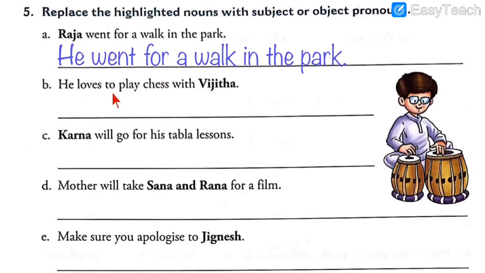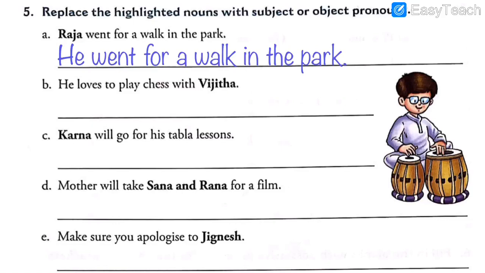Number 2. He loves to play chess with Vijitha. Now, as you know, Vijitha is the name of a girl, right? So, for Vijitha, what do we write? We may write she or we may write her. But here, which kind of question should we ask? Who or whom?